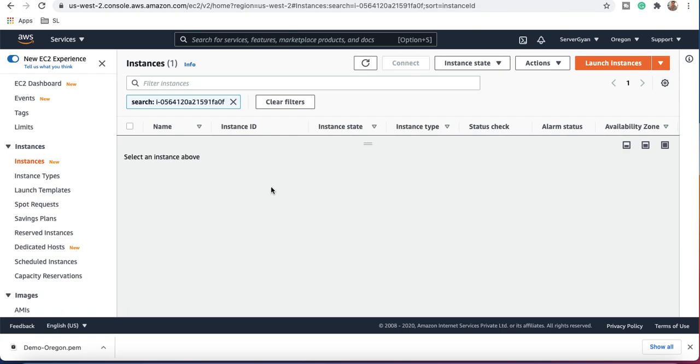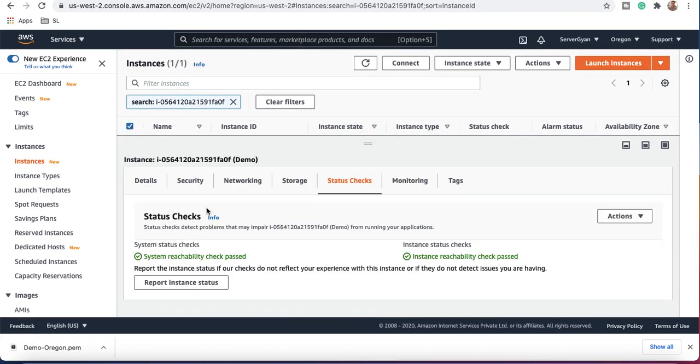There are two types of instance status checks here. First of all, we will have to select the instance. The instance status check is for the system. It means the particular host where this EC2 machine is created. This is related to that, and this is for the particular component, the particular virtual machine which we are running and using here.